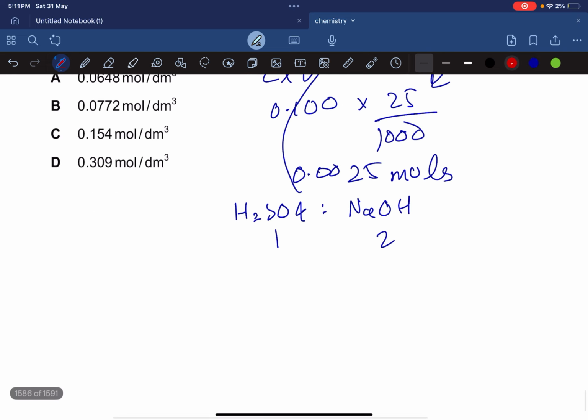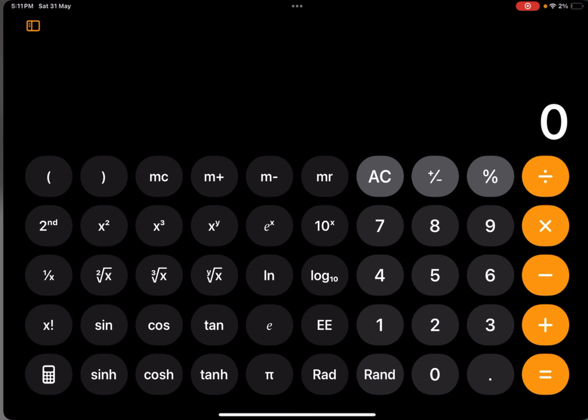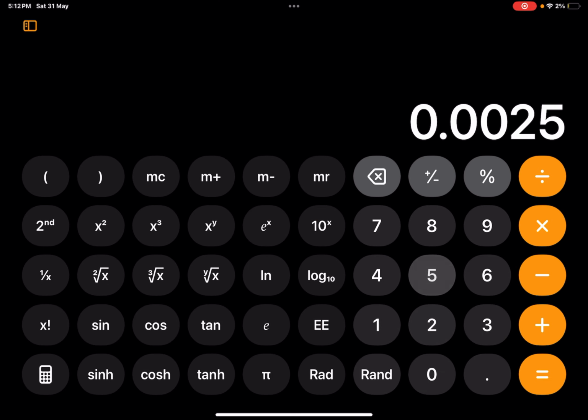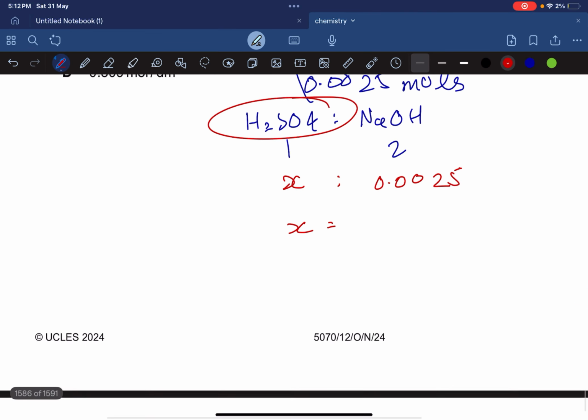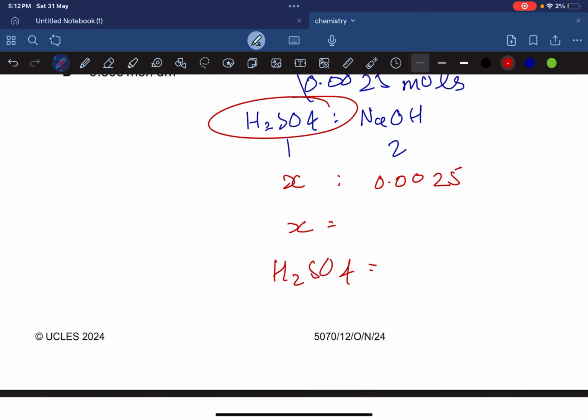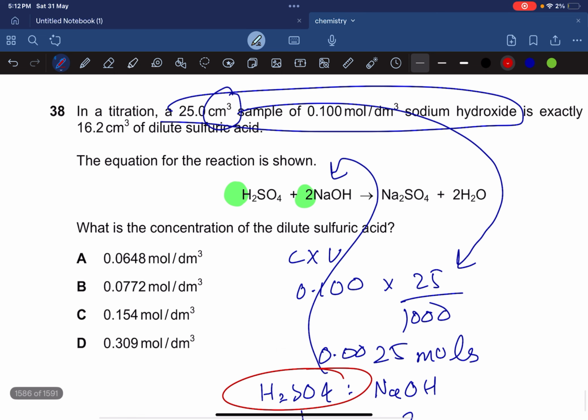So 0.0025 moles of this would form x moles of this. So find the value of x to find the moles of H2SO4. Okay, 0.0025 divided by 2 is 0.00125. So the moles of H2SO4 equals 0.00125. Okay, now I have my moles for sulfuric acid.